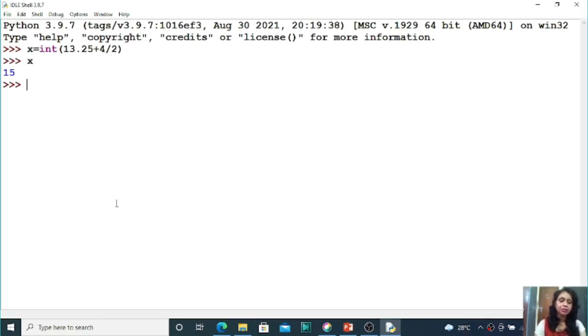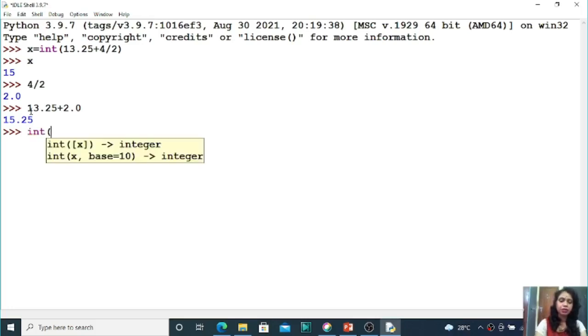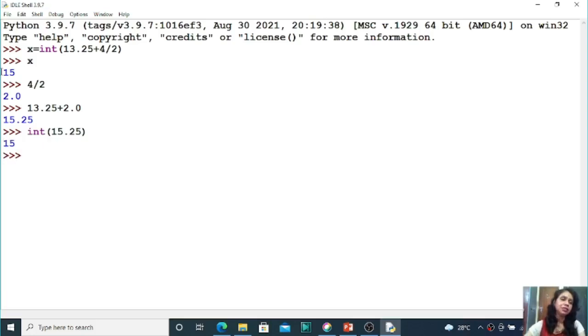But how? See students, 4 divided by 2 is 2.0, because the division operator always gives us the answer as a float number. So we have got 2.0. Now 13.25 plus 2.0 is 15.25. Now what I have done is typecast it into int type. So just see what is the integer value of 15.25. Now it is only 15. So your answer is 15 only.